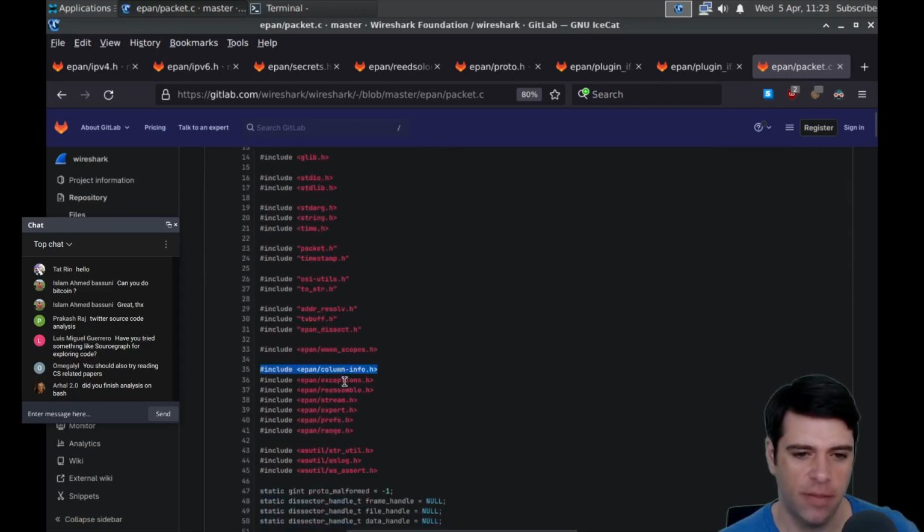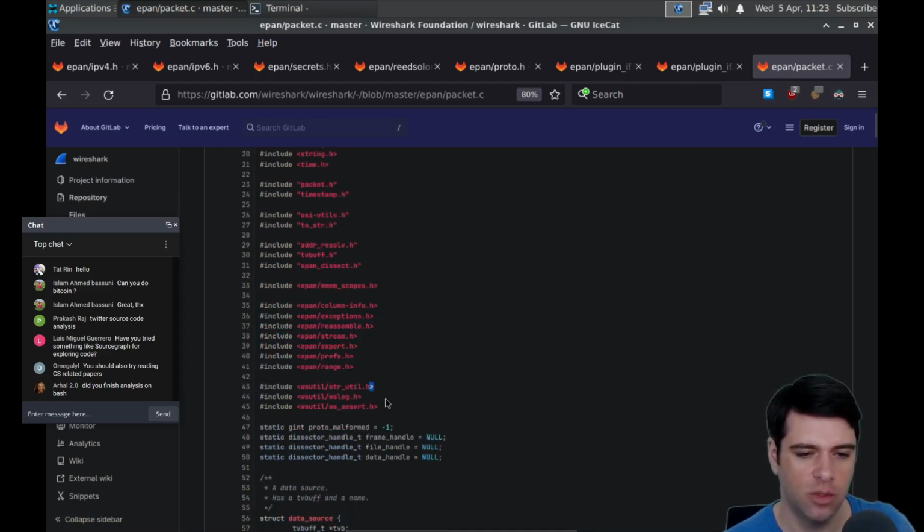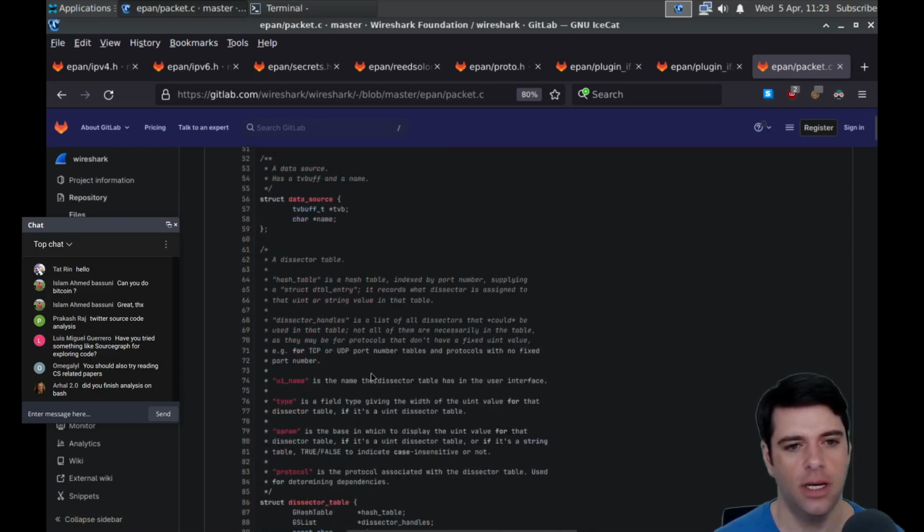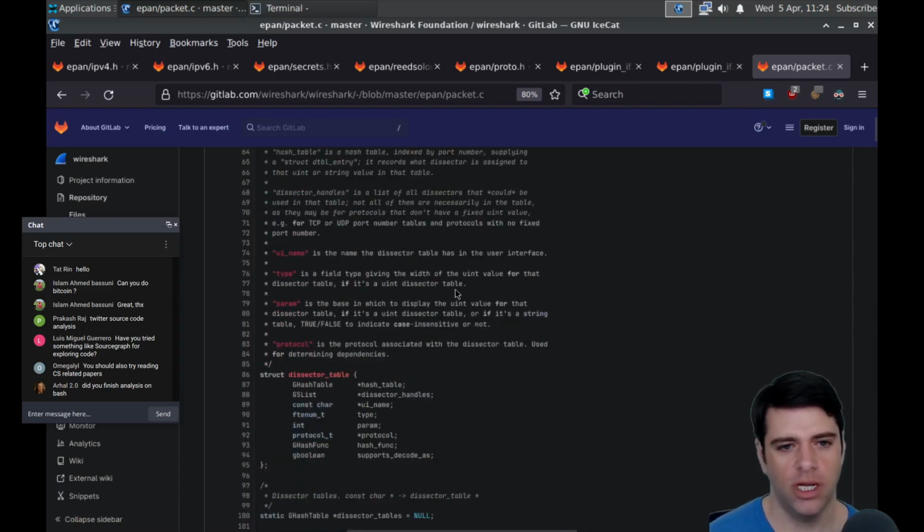So it imports a bunch of stuff from EPAN. This is presumably stuff like types that are manipulated and whose use really shows up in this file. But we get column info, exceptions, reassemble, stream, expert, prefs, and range, and some Wireshark utilities. So let's see. We'll look at a little bit of it.